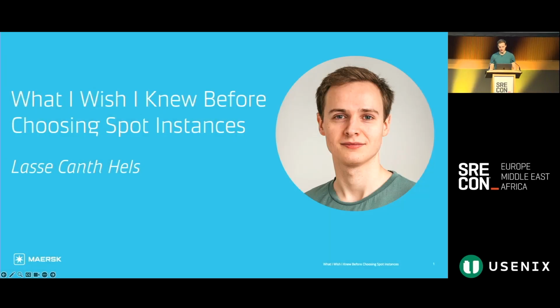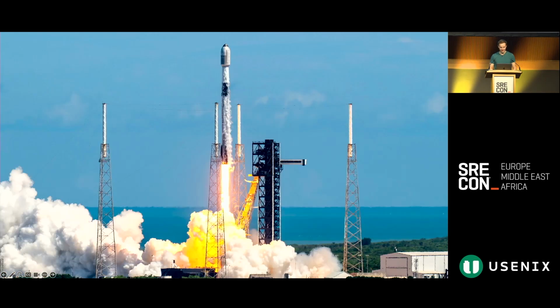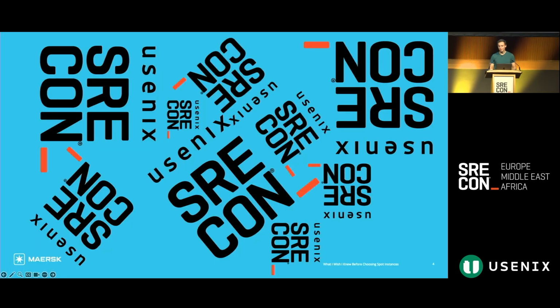Here are some of the things that my team could have bought with the money we saved by running Spot instances. We could have bought each person on the team their own personal Ferrari. We could have literally sent the team on a private space flight. And my personal favorite, we could have bought tickets for the entire team to the next 260 years of SREcon.